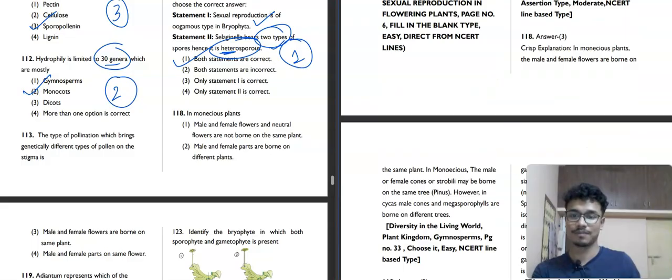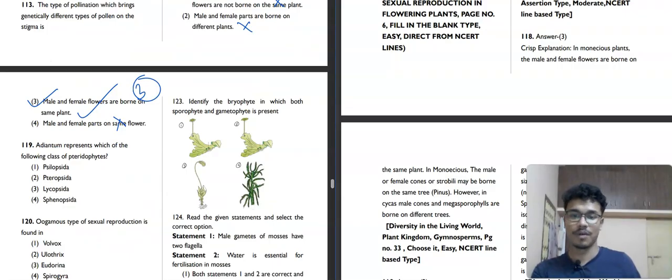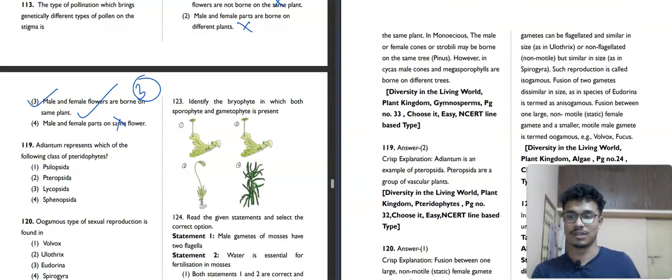It is saying that in monoecious plants, male and female flowers and neutral flowers are not borne on the same plant. Not correct. Male and female parts are borne on different plants, how can that be right? That is for dioecious, not for monoecious. Male and female flowers are borne on the same plant. Absolutely correct. Third option is our correct answer. Then male and female parts on the same flower. No, it is not correct. Now we'll move forward to question number 119.